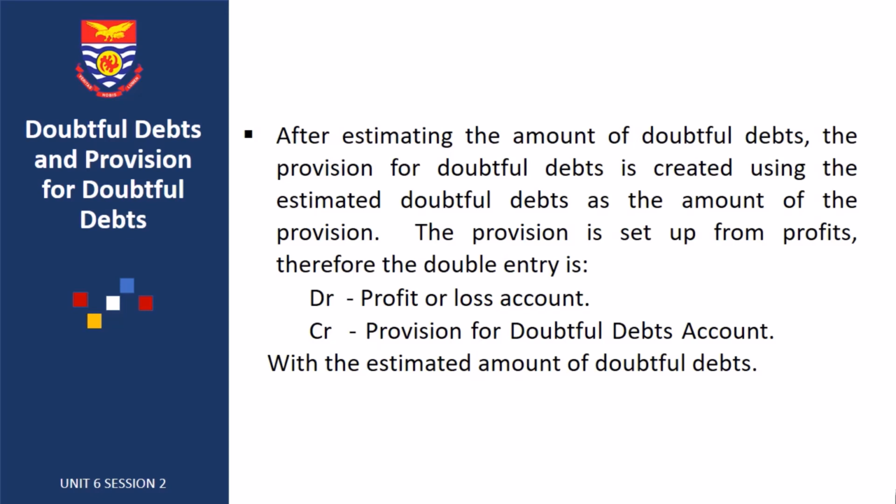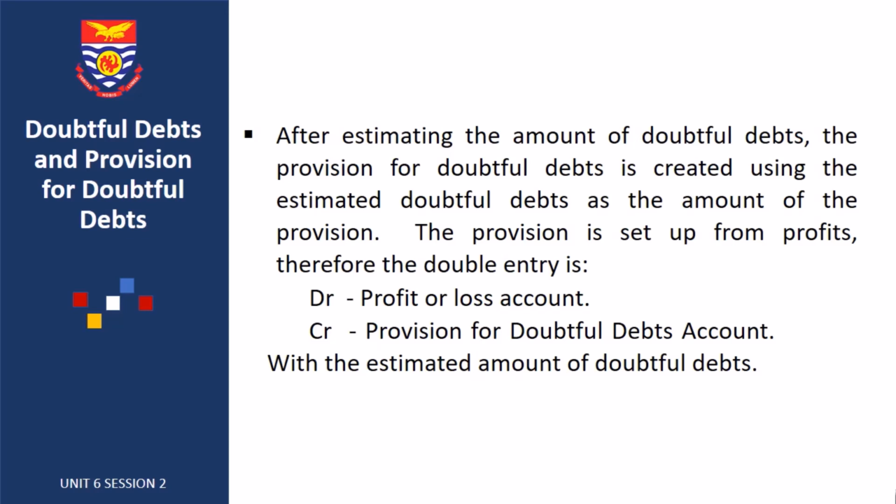To do so, a provision called the provision for doubtful debt is created. Then the original debt is maintained in the books in case the debtor pays up. A number of issues have to be discussed here. First, the amount of doubtful debt will have to be estimated. Generally, a business may, from past experience, be able to estimate the proportion of debtors which may be doubtful. This proportion is applied to the debtors of the business.